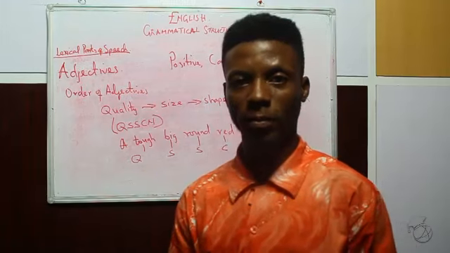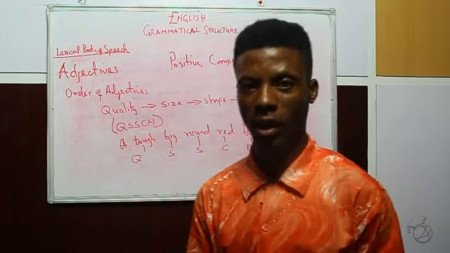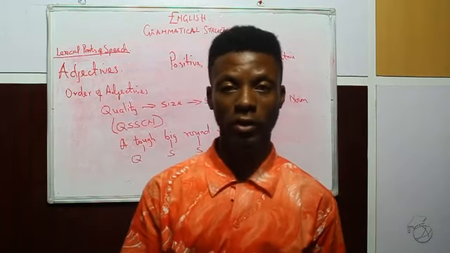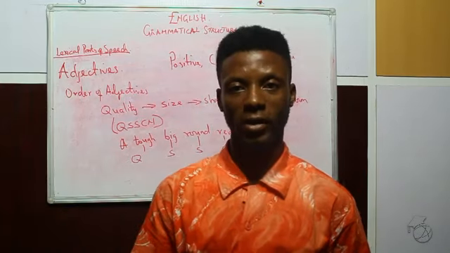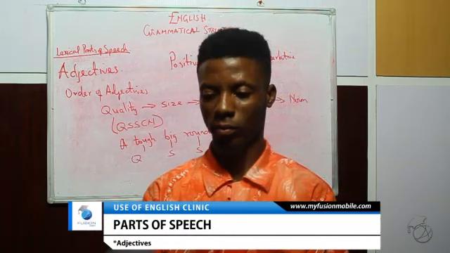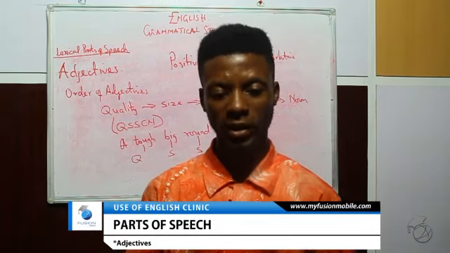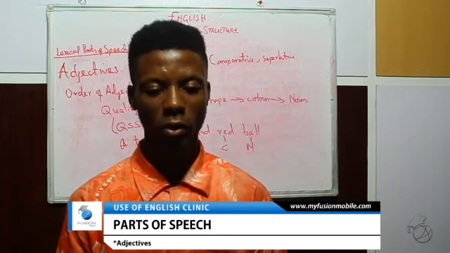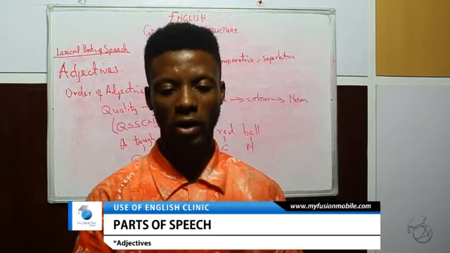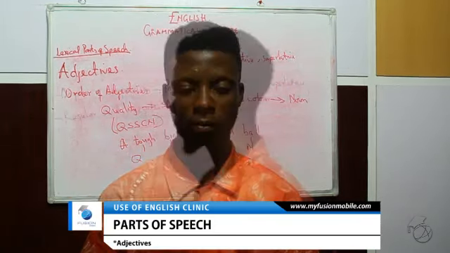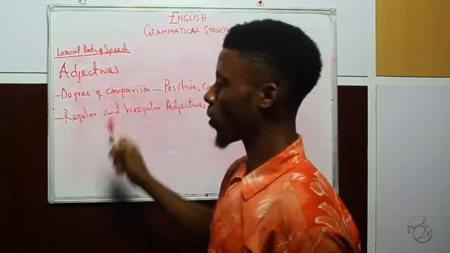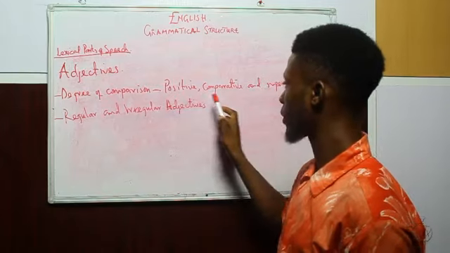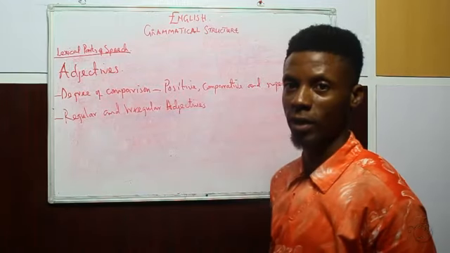The positive, the comparative, and the superlative are the 3 degrees of comparison of adjectives. These degrees of comparison are applicable to both regular and irregular adjectives.